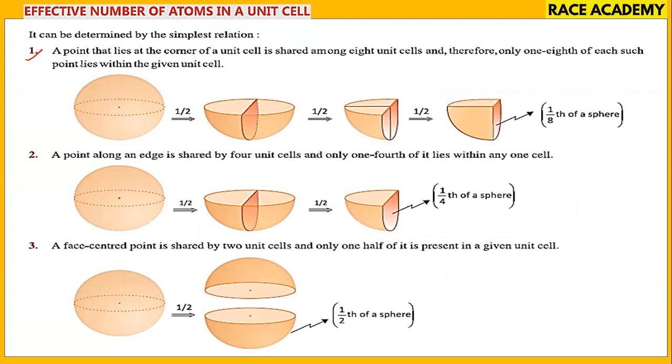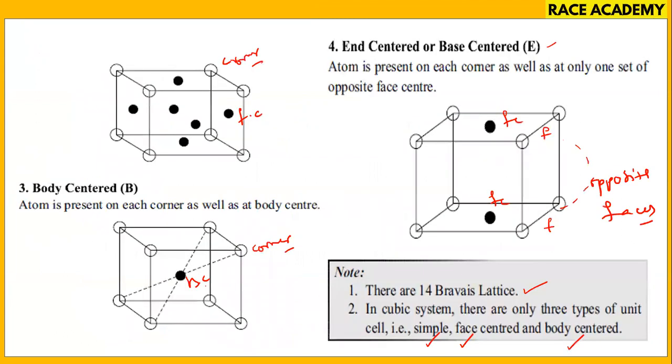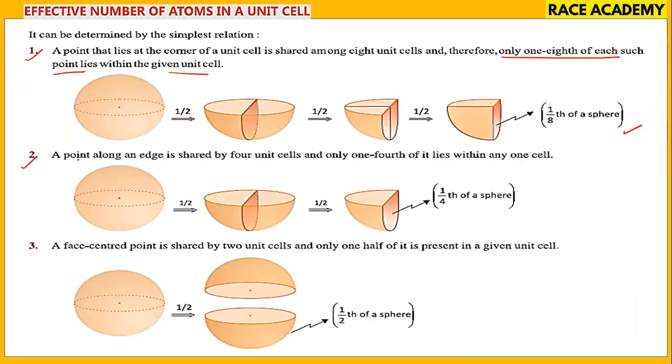First point: a point that lies at the corner of the unit cell is shared among 8 unit cells. Therefore, only 1/8 of each such point lies within the given unit cell. So 1/8 is its contribution. You can understand this: the corner contribution here is 1/8. And a point along an edge is shared by 4 unit cells, and only 1/4 of it lies within the unit cell. So 1/4 is the contribution.